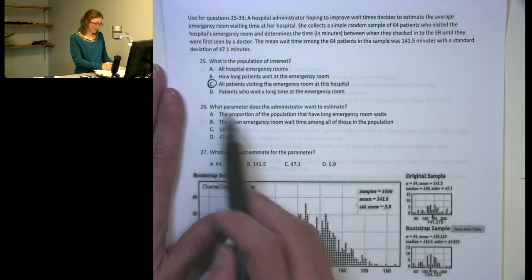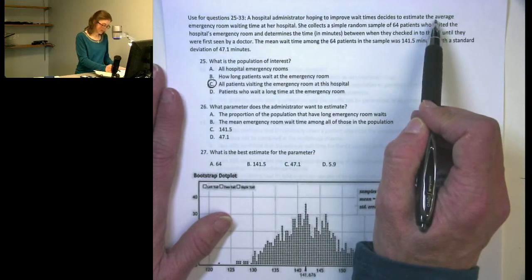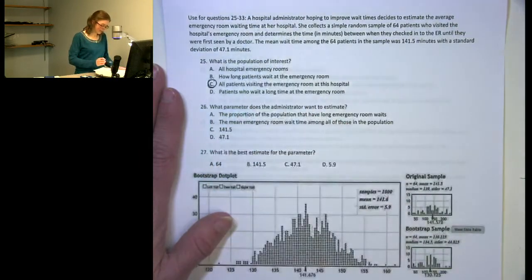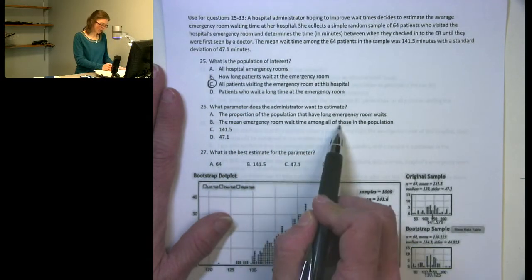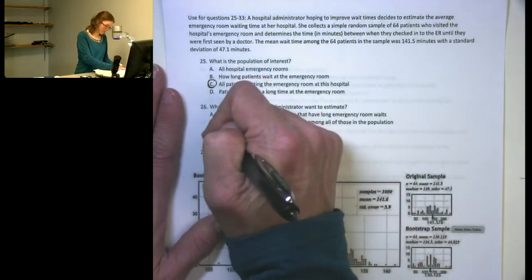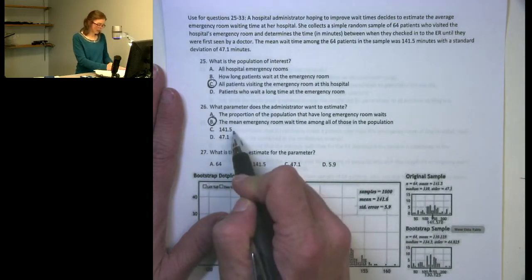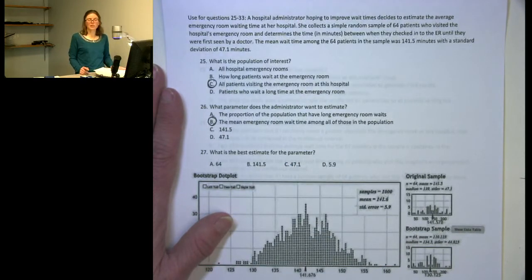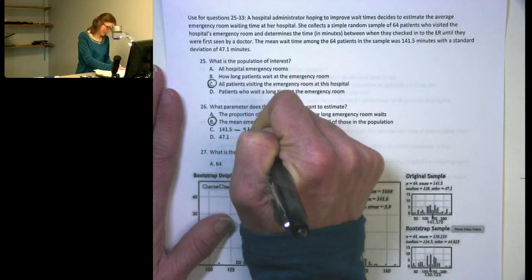26 asks, what parameter does the administrator want to estimate? She wants to estimate the average emergency room wait time at her hospital. So the mean emergency room wait time among all of those who visit her hospital, that's the mean of the population. Keep in mind that the mean of the sample is not the parameter. The parameter describes what's true in the entire population that she's interested in, not just for the sample where she collected data. So this one is a statistic, not a parameter.